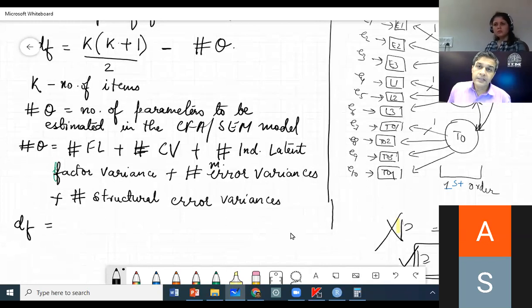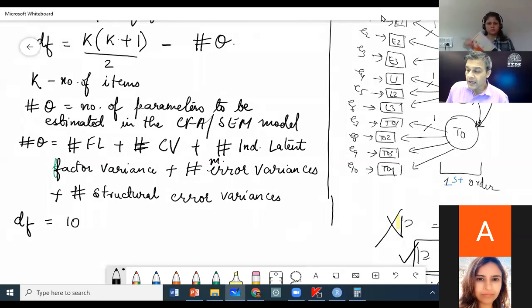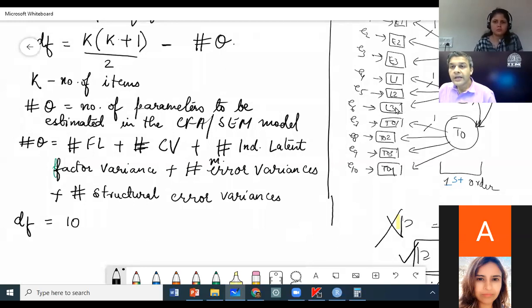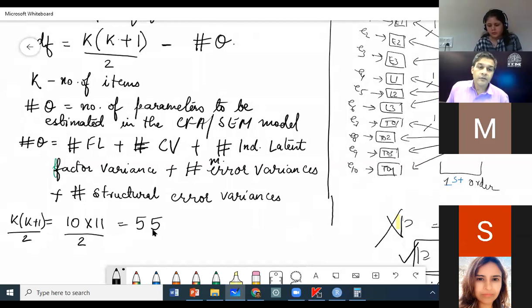K is 10 because the items are E1, E2, E3, L1, L2, L3, TO1, TO2, TO3, TO4. So K plus 1 by 2 is equal to 55.